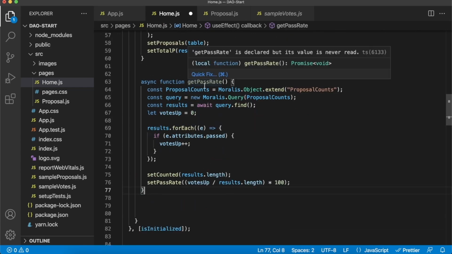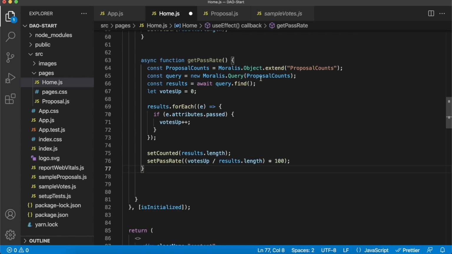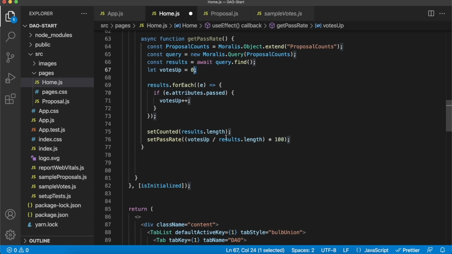So getPassRate is the name of the asynchronous function. Again, we're extending the proposals count Moralis data table, and we're just getting all the proposals that have been counted on. We initialize a votesUp counter and loop through all of our results array, checking whether the proposal was passed. And if it was, we increment the votesUp by 1. And now we can set the state of all the counted proposals to counted, and then we can set the pass rate to all the votesUp that were incremented divided by our results length and multiply that by 100. That will give our pass rate for our DAO's proposals.